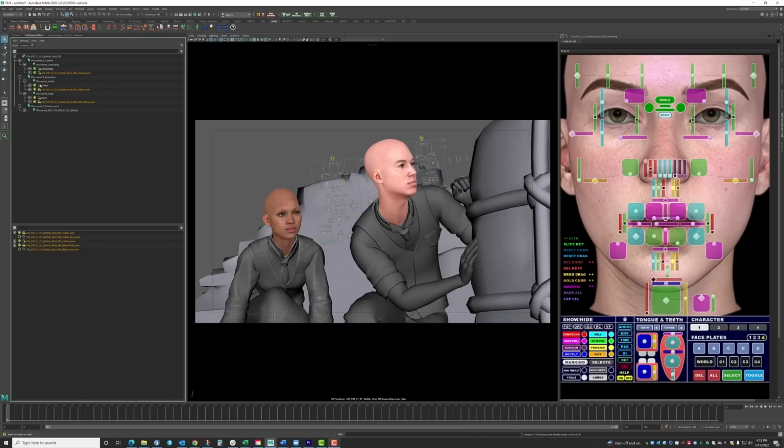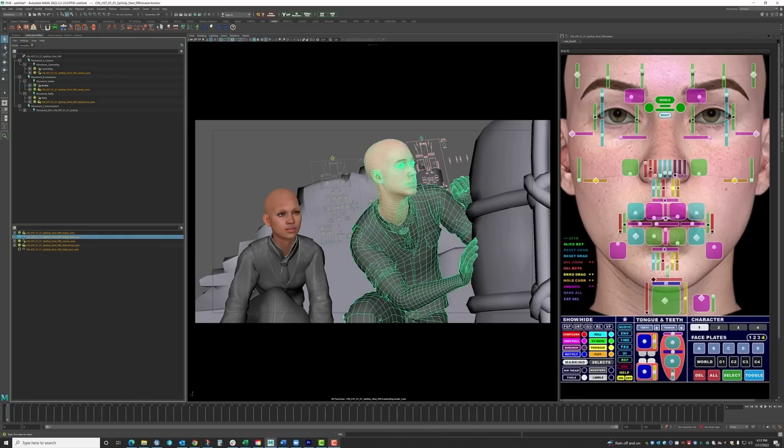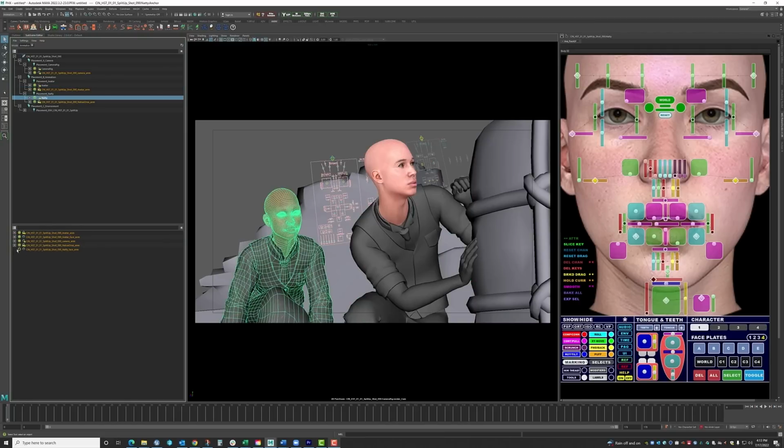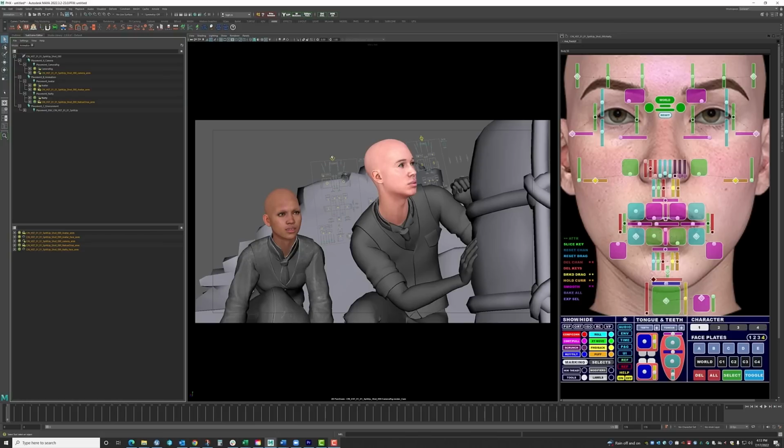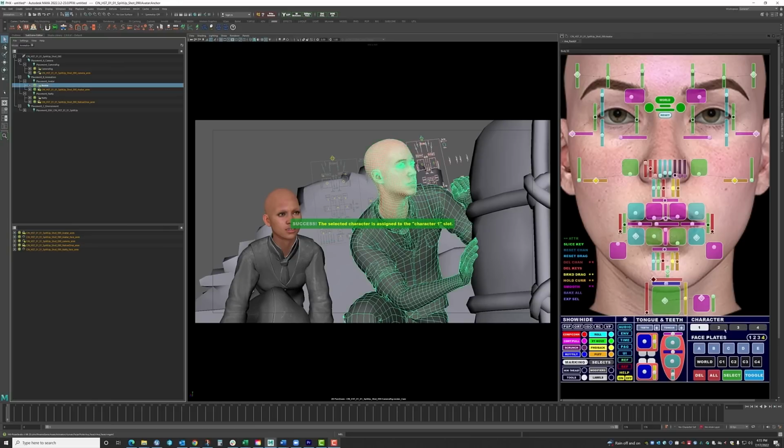Selecting the avatar in the upper window, then clicking on the face animation node in the lower window attaches the facial animation to him. Then I'll do the same for the other character named Natty. There are a couple of ways to interact with the controls for the face. To the left of each character's head is a floating UI which moves with them, or this UI to the right can drive their rig. If I assign each character to a slot, like so, selecting that slot will drive their controls.